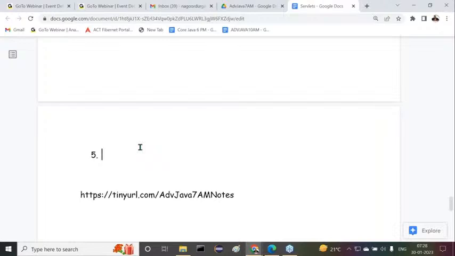Similarly, server side applications are executed by servers. In general, we can say like this. Server side applications are executed by whom? Servers. This is general awareness.